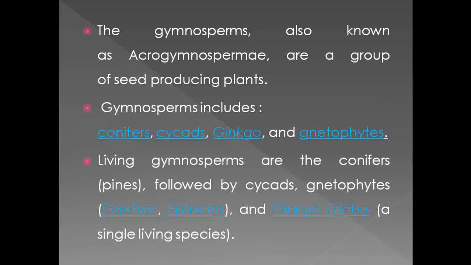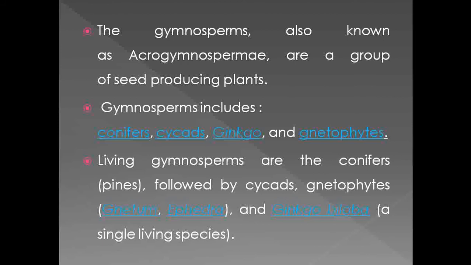Then see that the members of the gymnosperms are also called acrogymnosperms, or they are included under the acrogymnospermae, because they are seed producing plants. Before the gymnosperms, if we take a look at the lower cryptogamic plants, meaning the algae, bryophytes, pteridophytes, and then gymnosperms, up to the pteridophytes there is no formation of seeds.